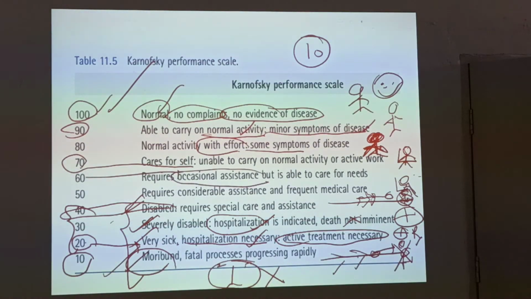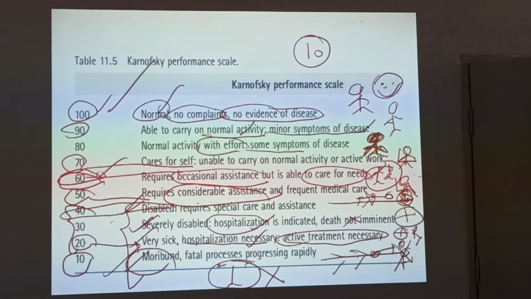60 is occasional assistance and able to care for most needs. So he is sitting and needs someone's help. An extra person, a caretaker, is needed for 60. And 50 is considerable assistance needed. So assistance is needed from 60 to 50. Disability is from 40. 40 to 10 is becoming more and more severe. 50 also requires frequent medical care. So this is how you understand this Karnofsky's performance index.